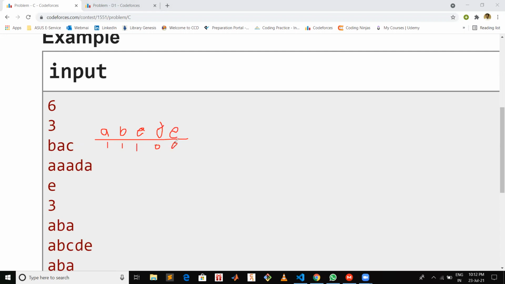Similarly, for the second one, the count of A is 4, the count of D is 1, and the rest are 0. In the third one, the count of E is 1, and the rest are 0. So among these, we have to pick the maximum number of words such that there is one character whose count is greater than the count of all other characters among all those words.